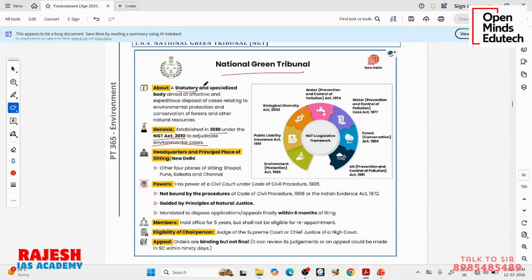Okay, so it is a statutory and specialized body aimed at effective and expeditious disposal of cases relating to environment protection and conservation of forest and other natural resources. Headquarters is in New Delhi. There are some other branches also.